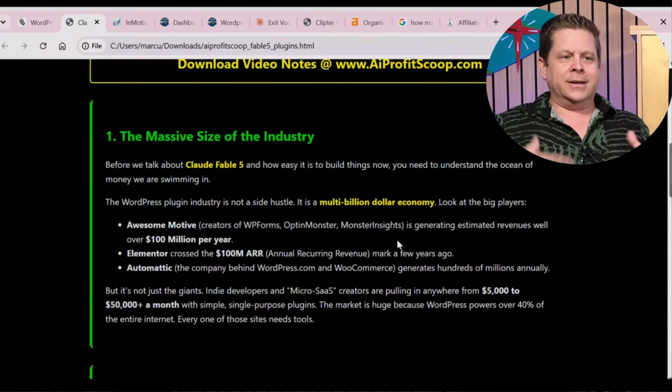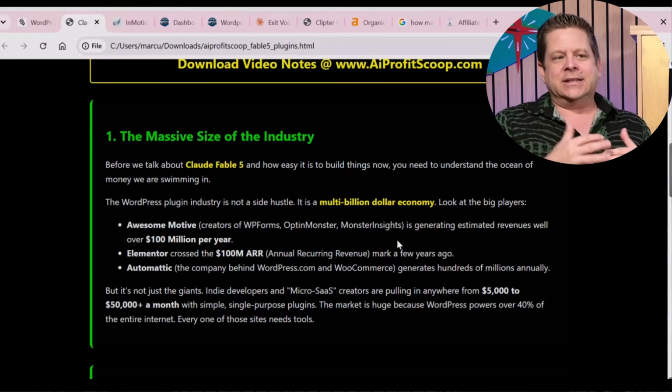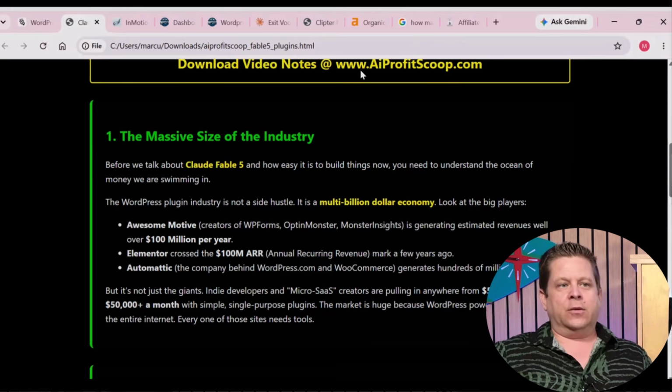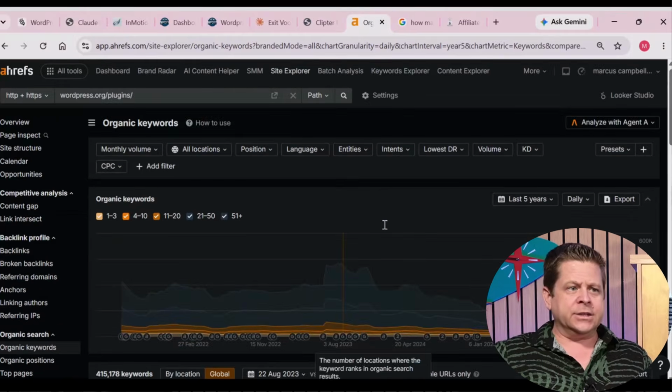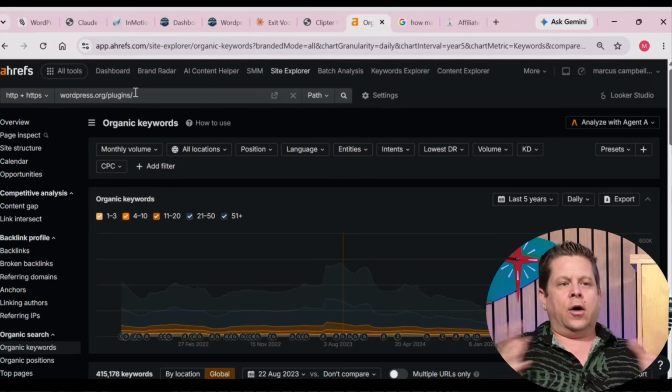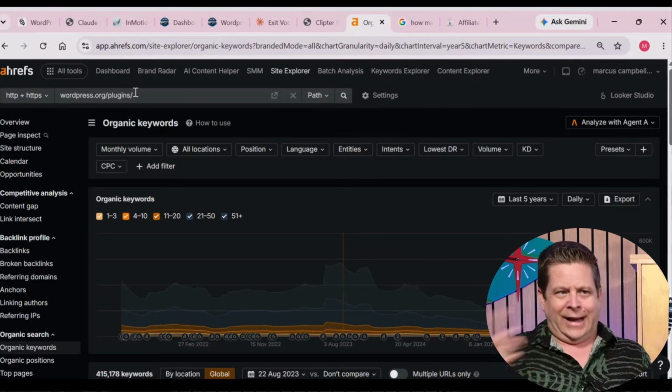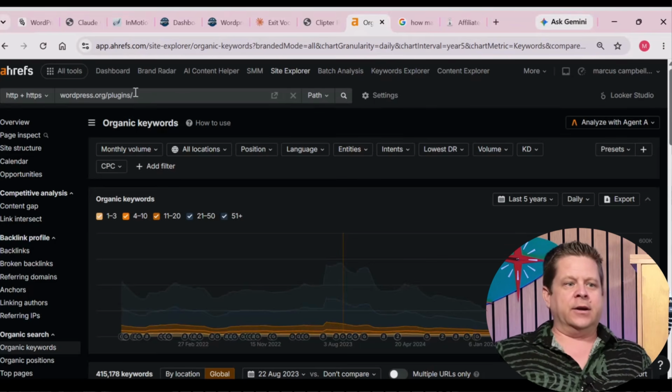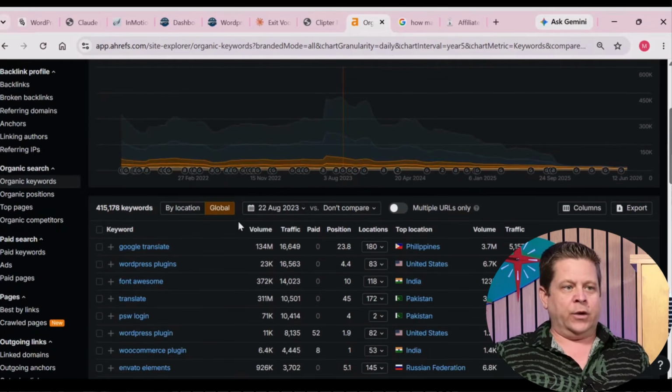Now, if you want a little backdoor into seeing what's actually out there and what people want, what I like to do is go to Ahrefs like this and put in wordpress.org/plugins. You can do the same thing by putting in AppSumo, Code Canyon, all of these different sites that sell lots of different code. If you put them in here, you can actually see what ranks and what people search for.